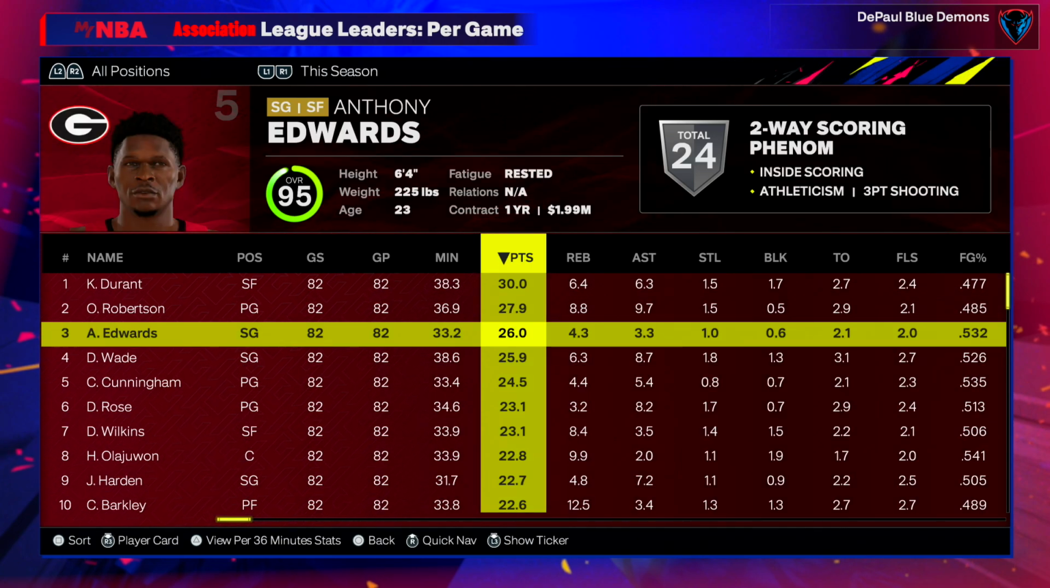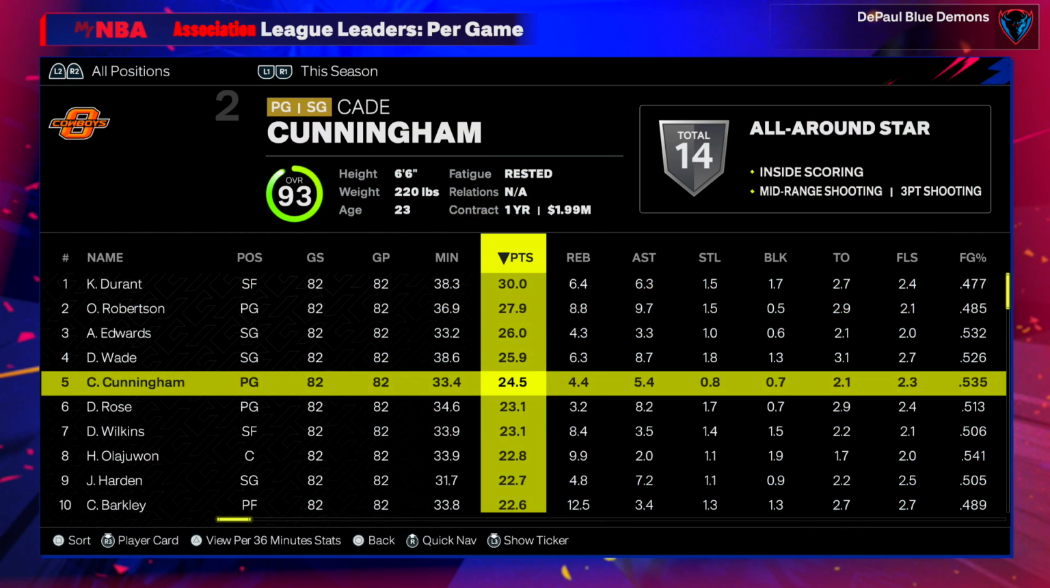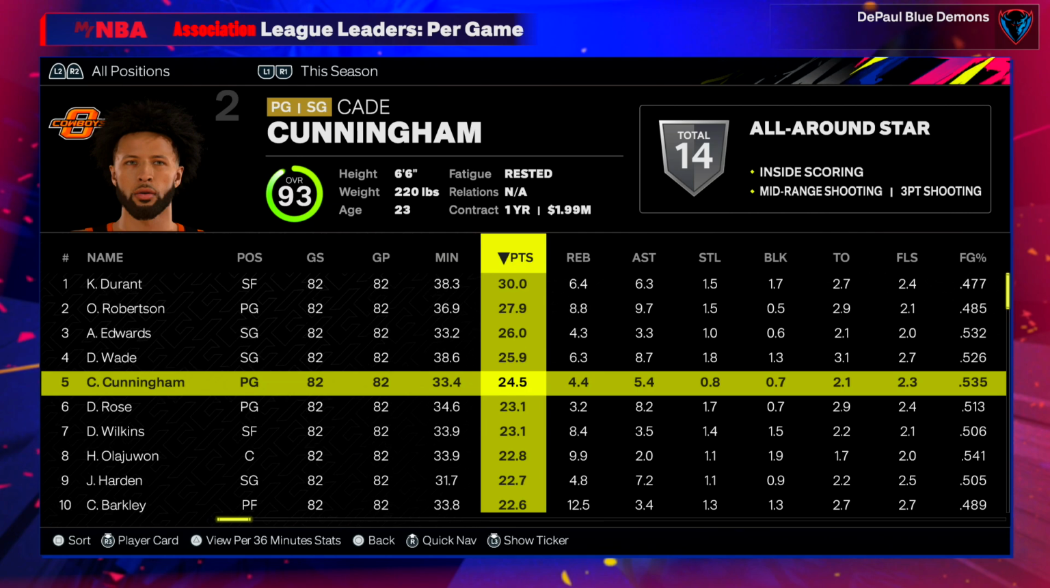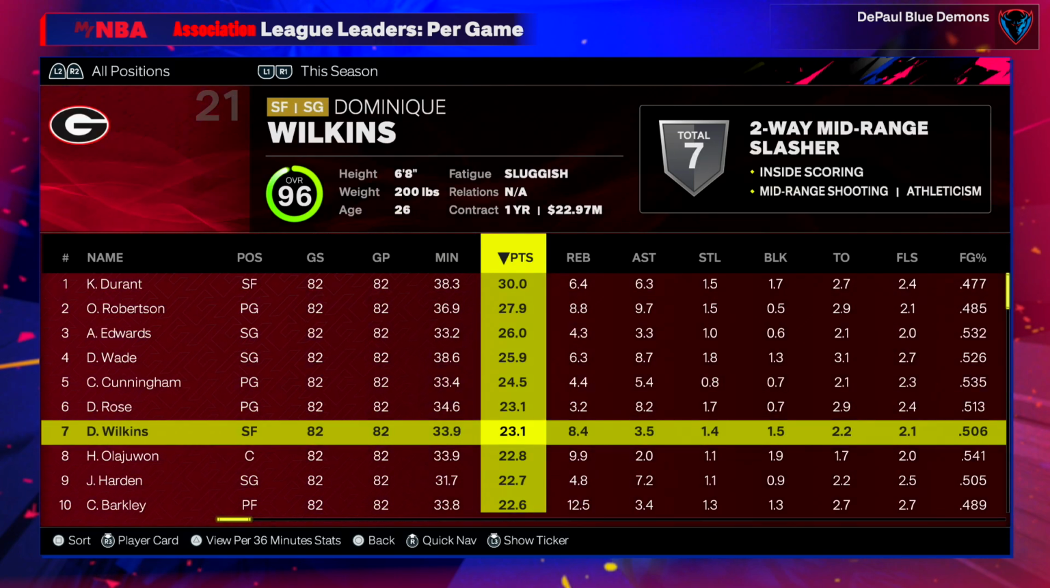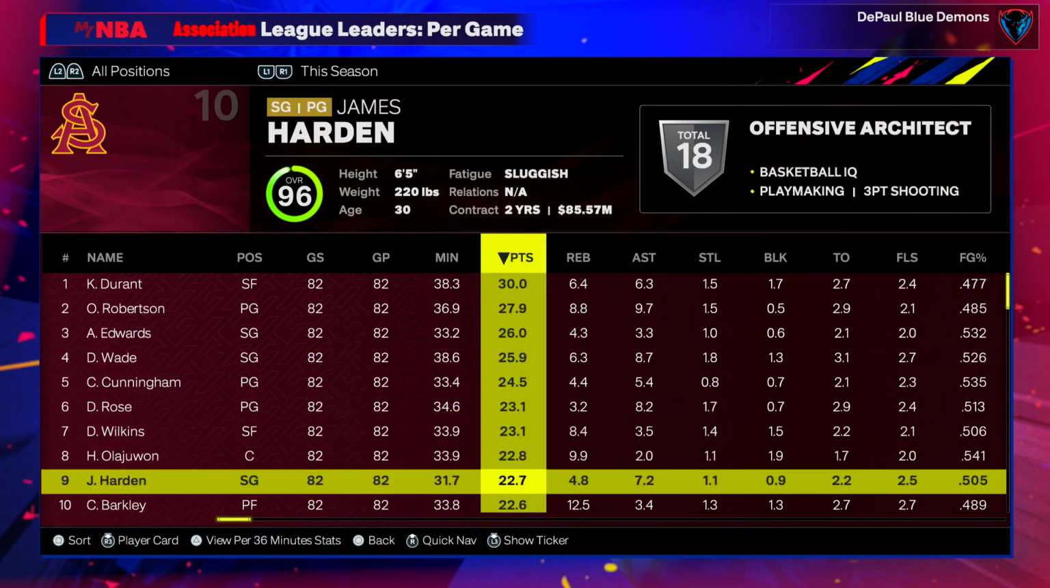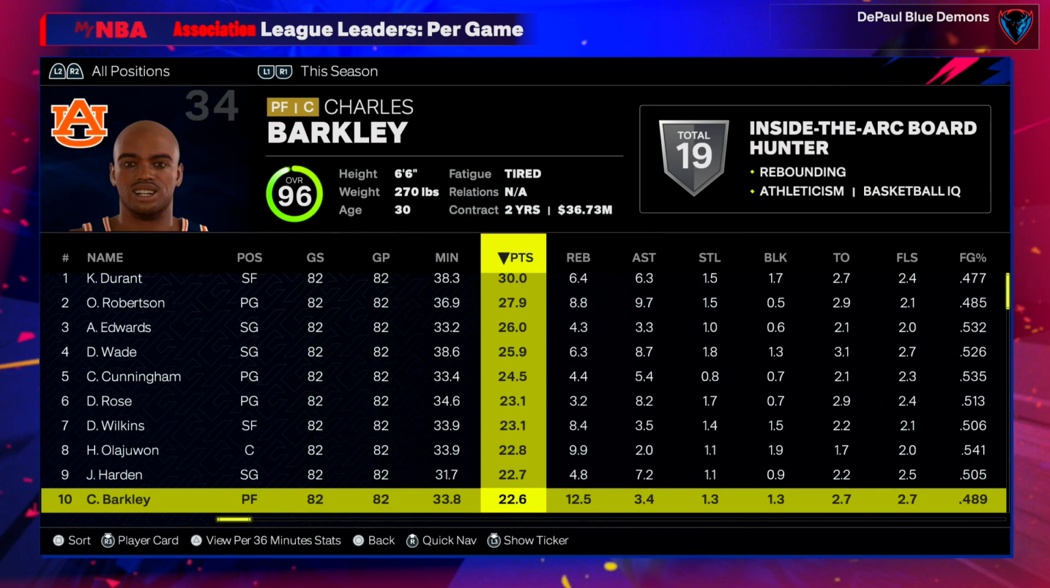KD, Oscar, Ant Edwards. Georgia wasn't very good, but he put up big numbers. Cade Cunningham for Oklahoma State. Derrick Rose barely carried Memphis into a play-in spot, but he's up there. Hakeem, yeah, look at these individual numbers. Chuck Barkley, 23 and 13.